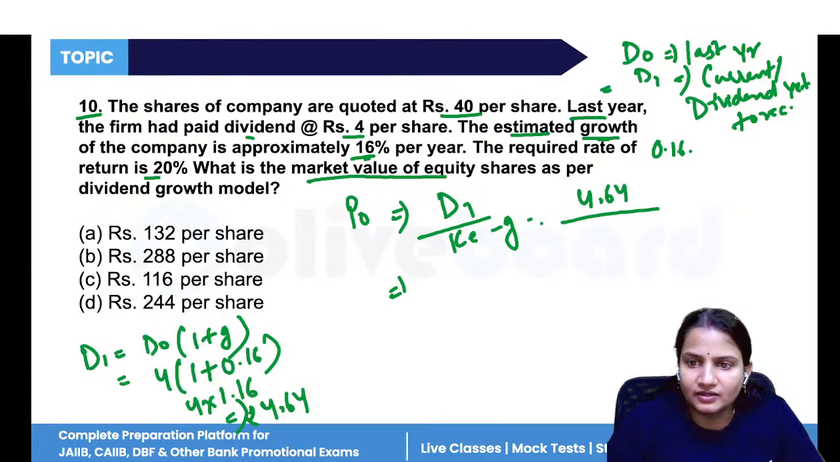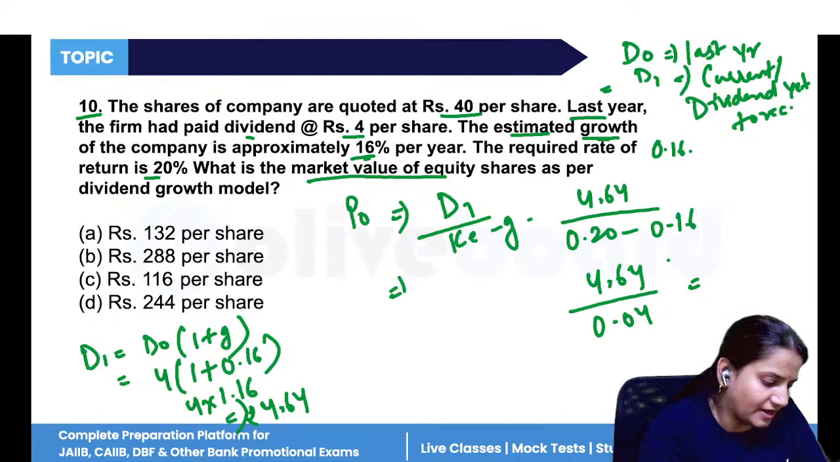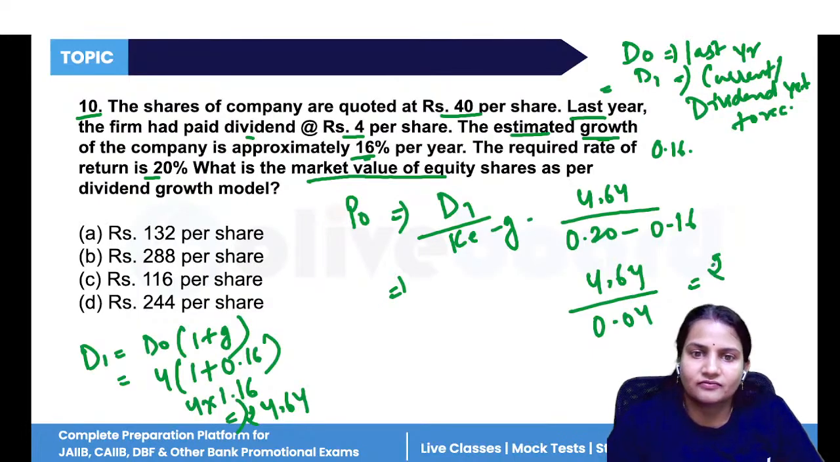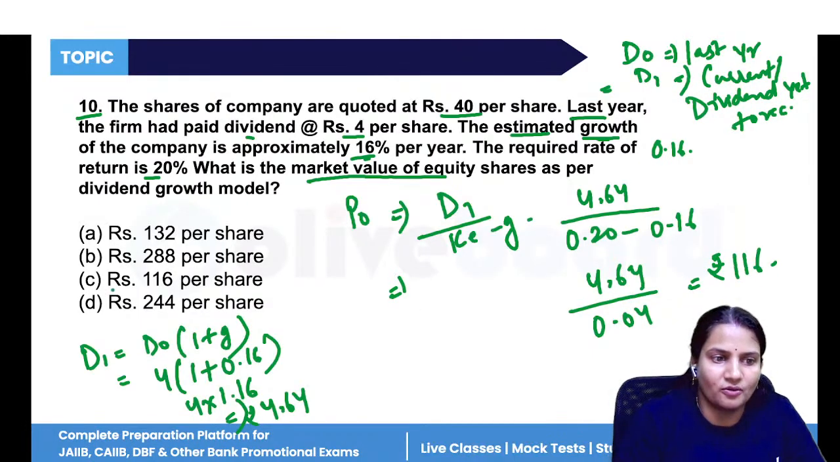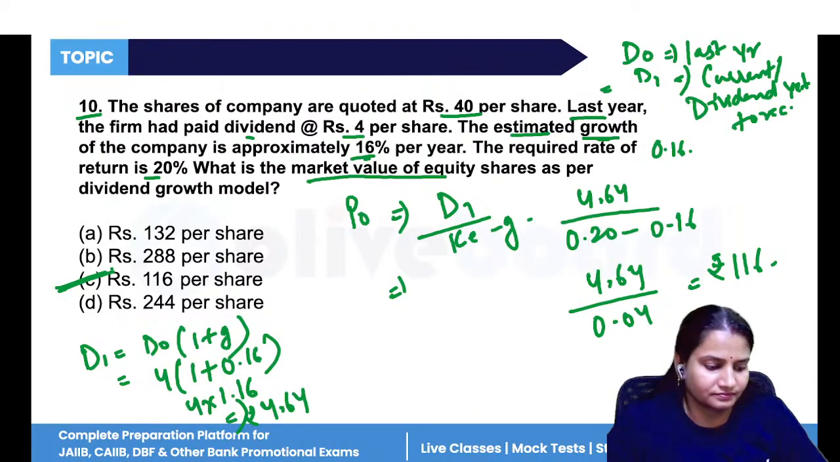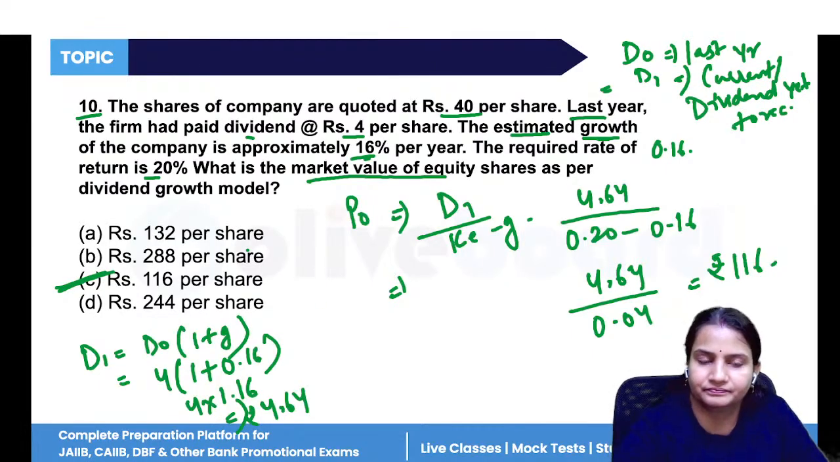K is what? Required rate of return, that is 20%, so 0.20 minus 0.16 is 0.04, and 4.64 divided by 0.04. What is the market value of the stock? Rupees 160. So option C is the correct answer. Understood? Any doubt in this question? So the cost of one share is 160.